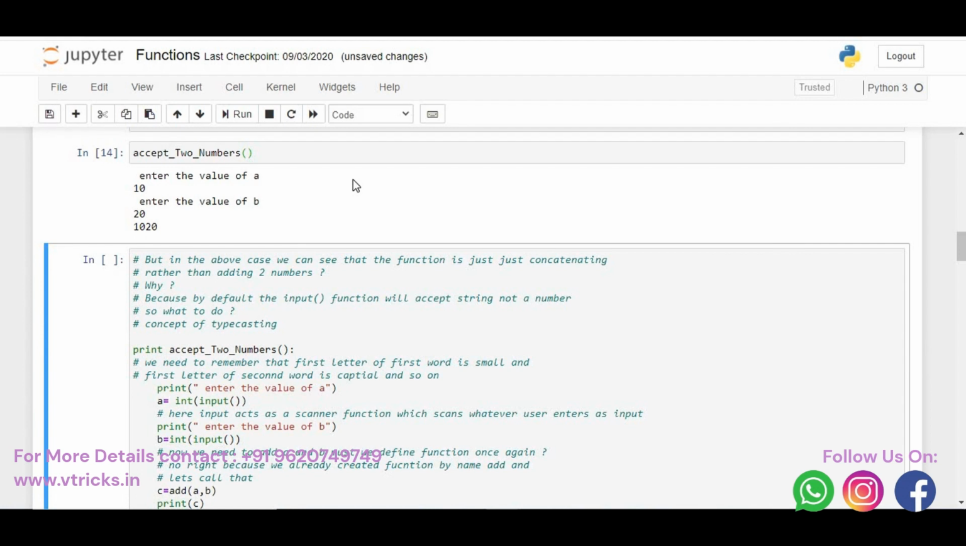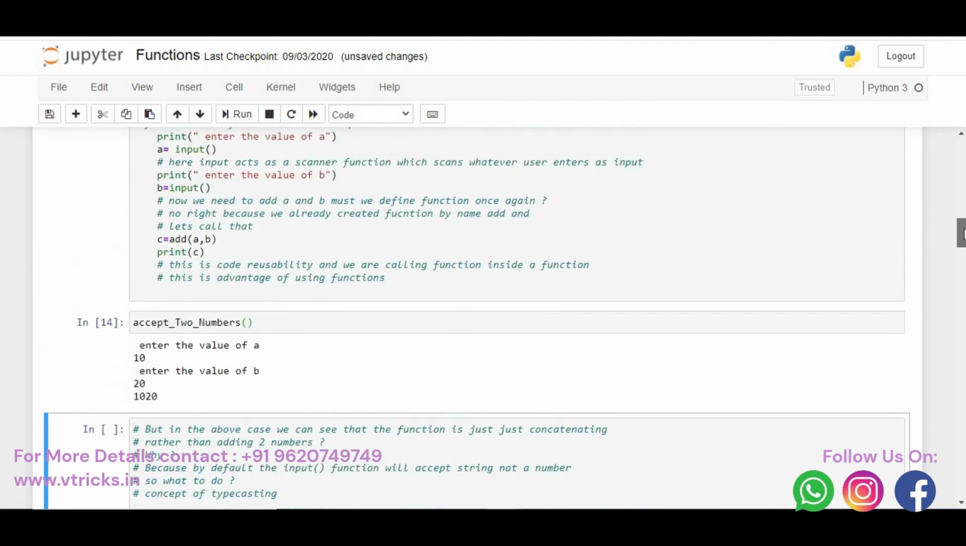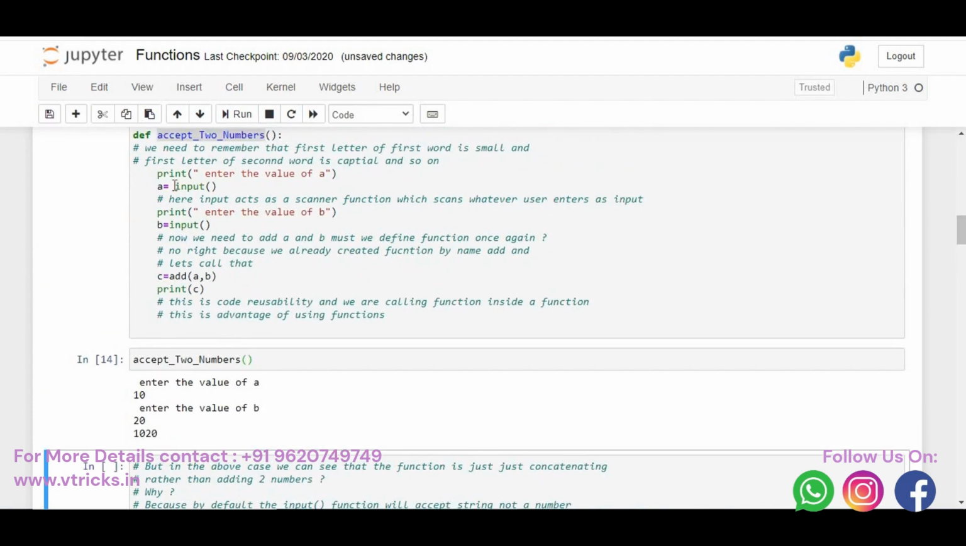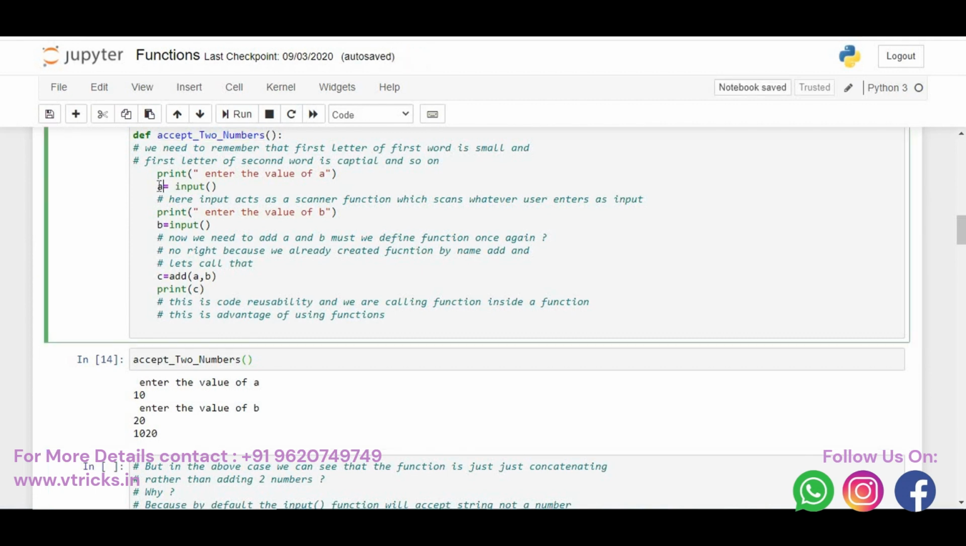Okay, why is it not doing addition? That's the important question again. Because you have your input function, which we already discussed in theory. This input function accepts string by default. It is not integer. So when I say input, this a is no more an integer. It is just a string. This b is no more an integer. It's just a string. So here 10 plus 20, 1020 will be the output, because it is string concatenation and is not normal integer addition.